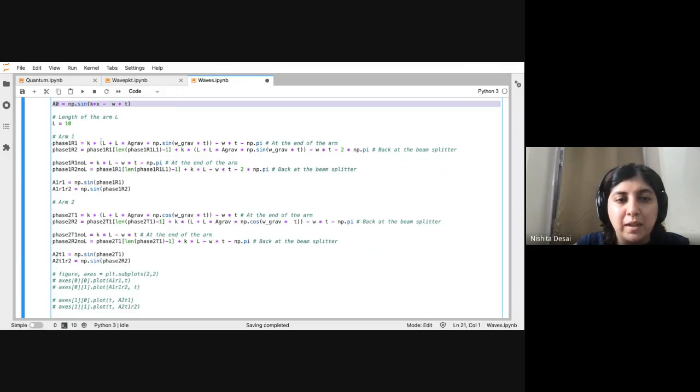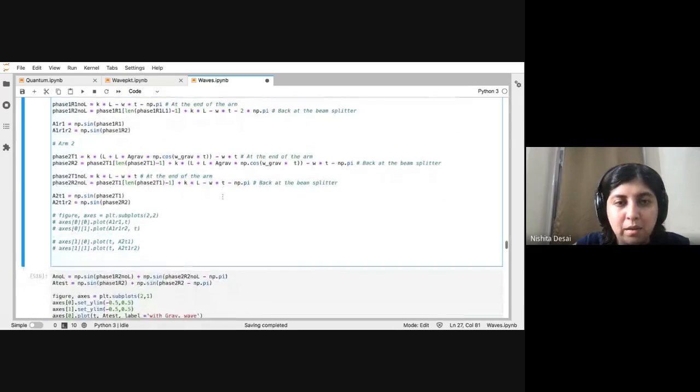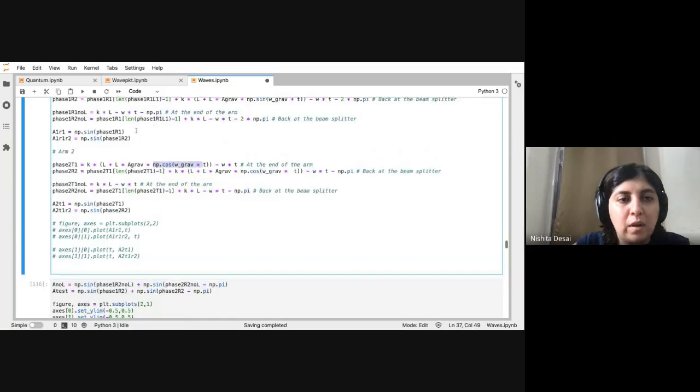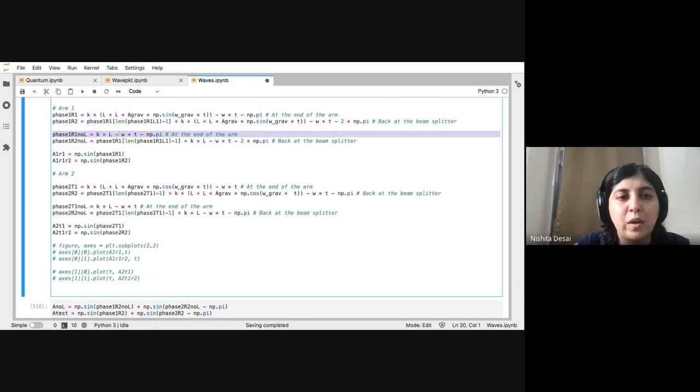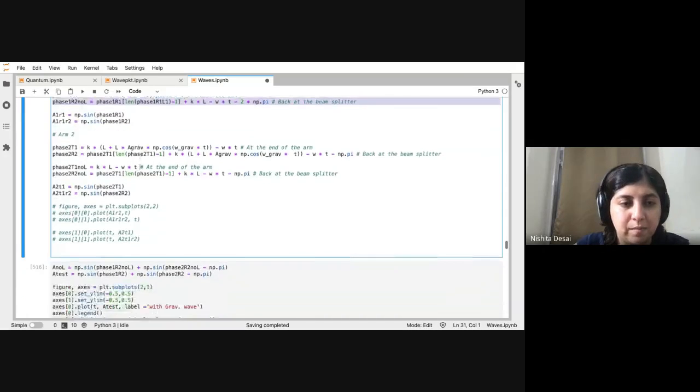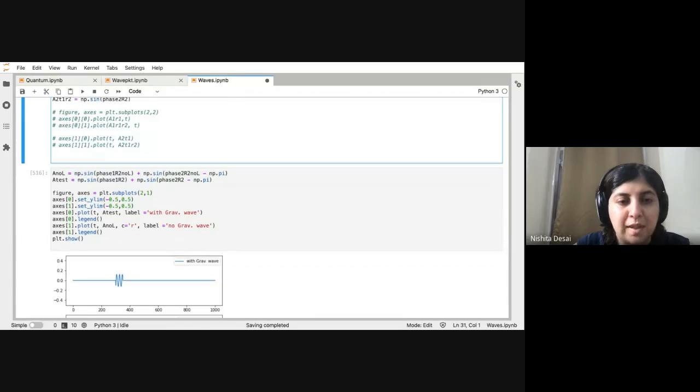And then we do the thing with the sine and cos that I told you about. So in one case, the one arm gives you a sine effect, right? Like this. And the other one gives you a cos effect. Like this. Okay. And I also have written down the expressions where you have no gravitational waves, so no L oscillations. So just for comparison, we are going to plot both of these cases again.